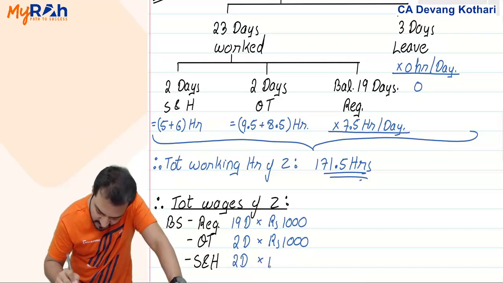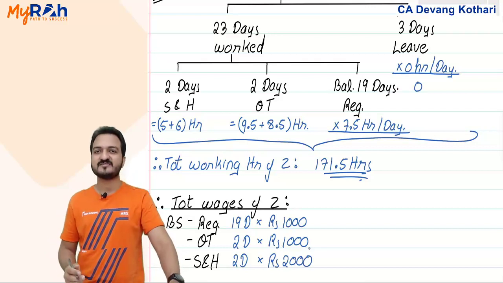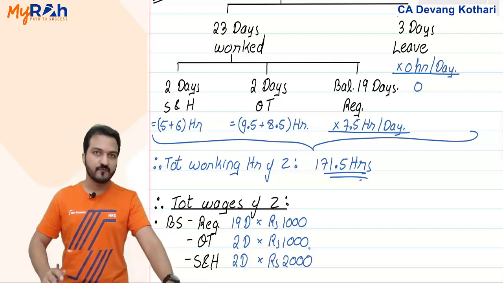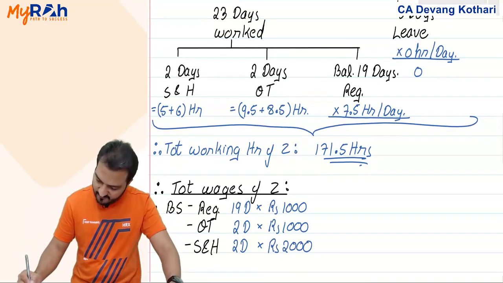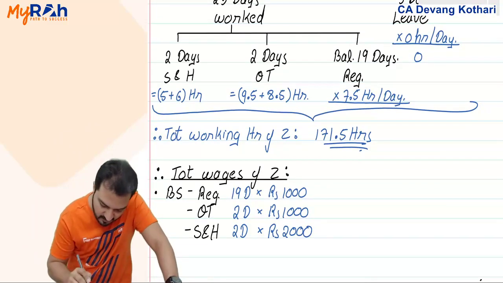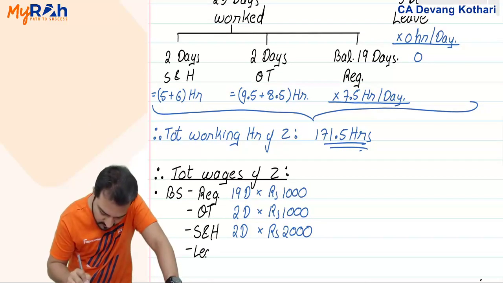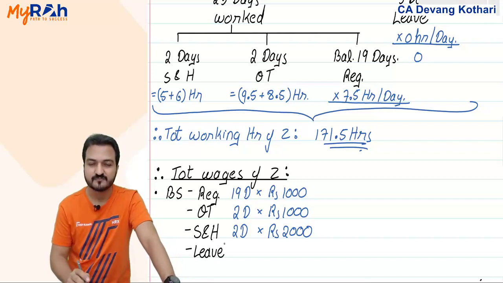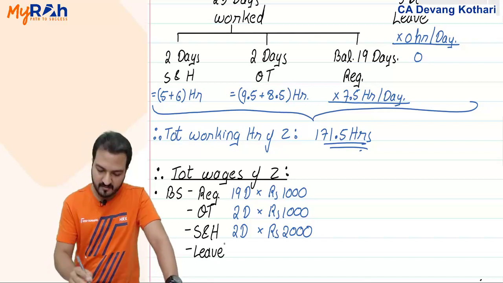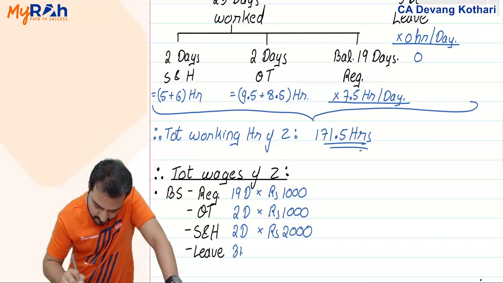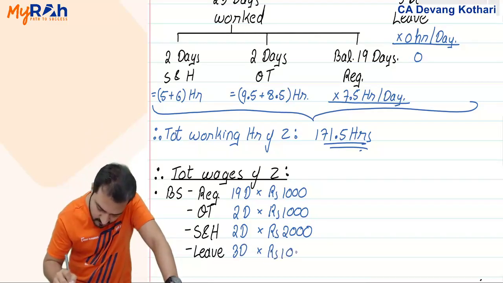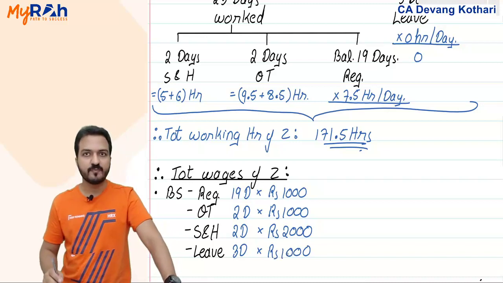And for these 2 days, I will pay him double of the basic salary. So I pay him 2000 for these 2 days. And finally, I will also pay him basic salary for the leave days. Naturally, because that leave is a paid leave. 3 days of paid leave, and I pay him 1000 rupees for that.